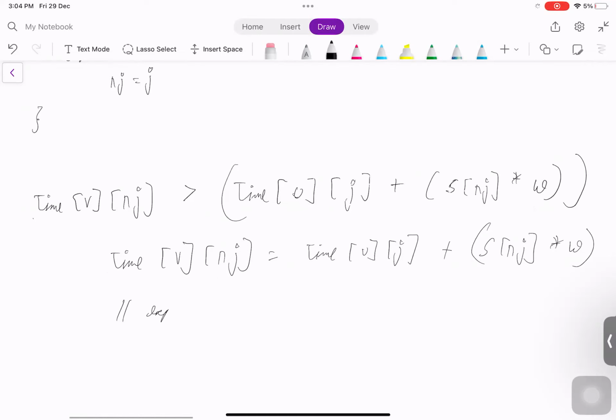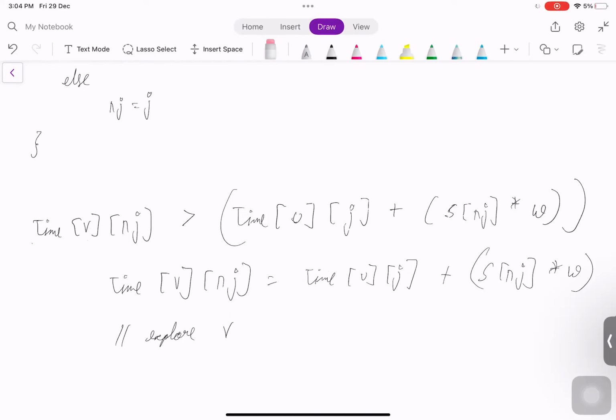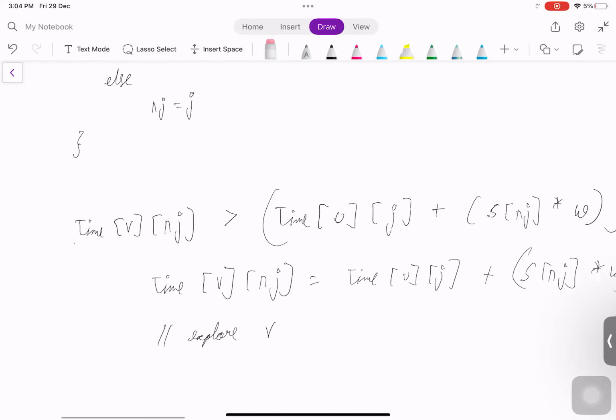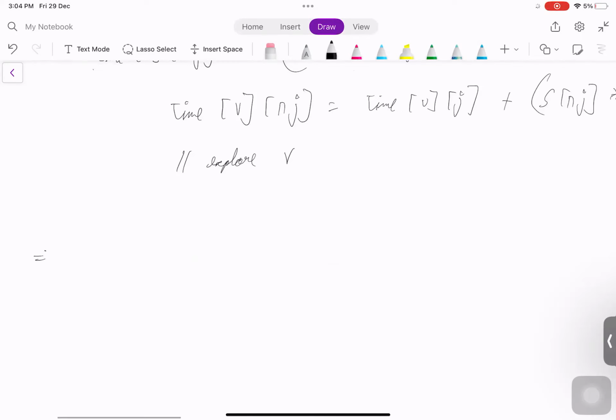Now explore V in Dijkstra. So this way we can just make the transition in Dijkstra. So now we can push this into the priority queue, where the priority queue, as we know in Dijkstra, sorts it based on the time. So that way we can just insert into the queue and then find out the best time that we have till now and explore that. So now we can actually look over the pseudocode.